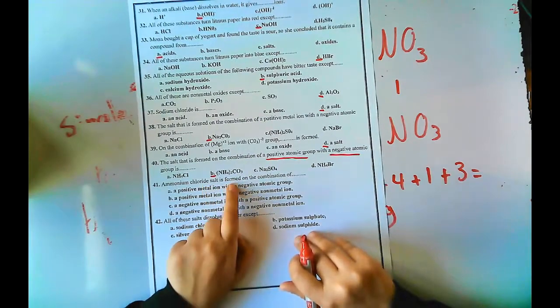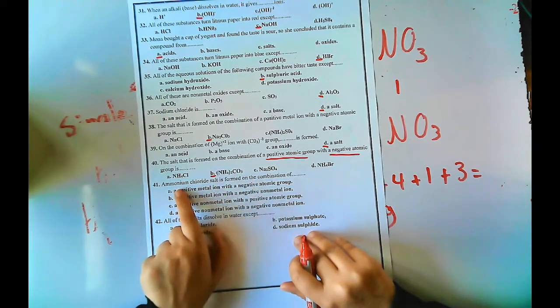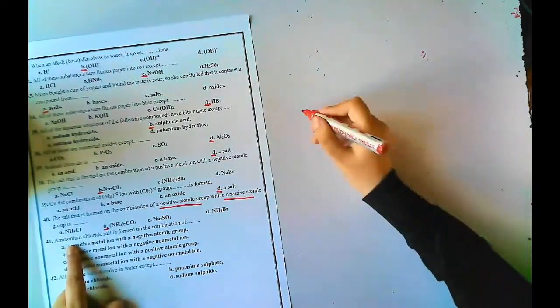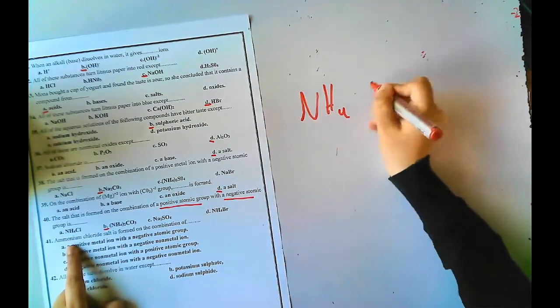Ammonium chloride is formed from combination of A. طب اهو ammonium chloride.